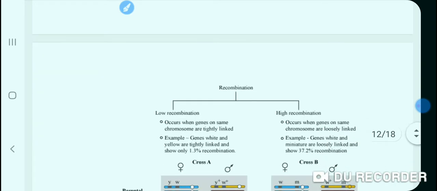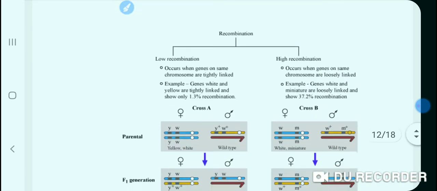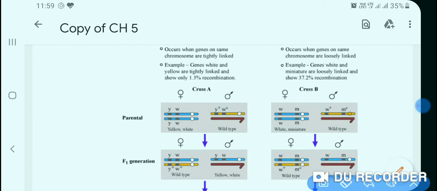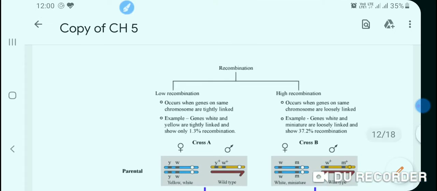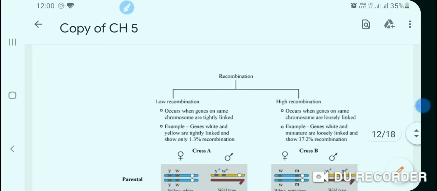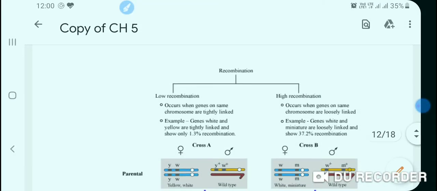Students, on the basis of these experiments, we can find two types of recombination. What were these two types? That is the low recombination cases and high recombination cases.